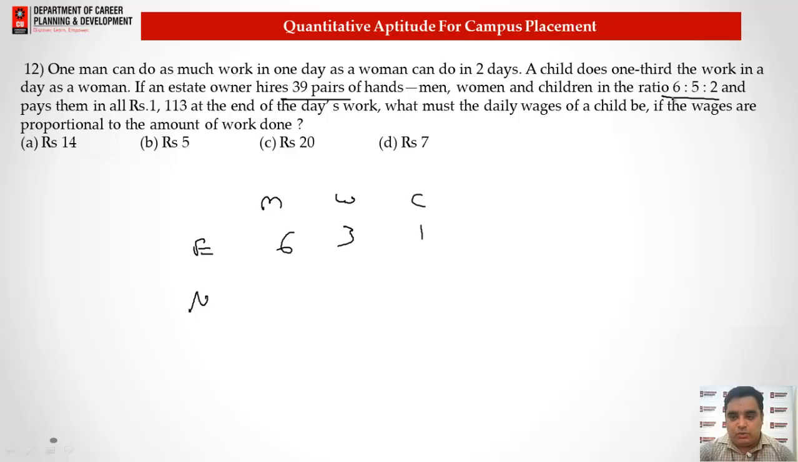So 6, 5 and 2 gives us 13, but there are 39 pairs. That means we need to multiply the ratio by 3. That gives us the actual number of persons. The actual number of persons here we got like 18, 15 and 6. Now if I multiply these two values, we get the amount of work done by them.